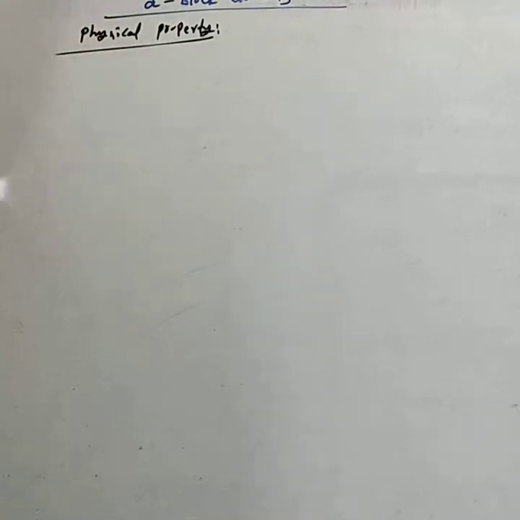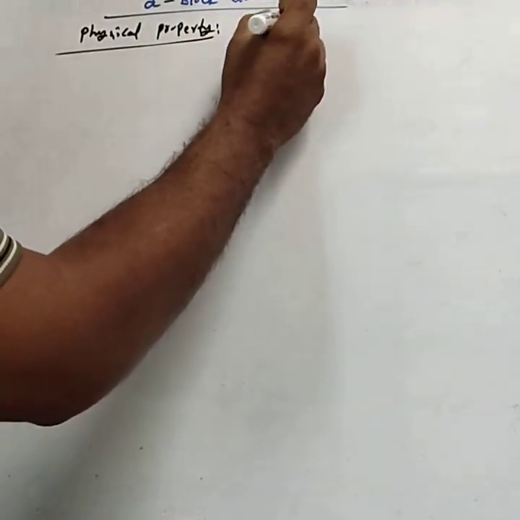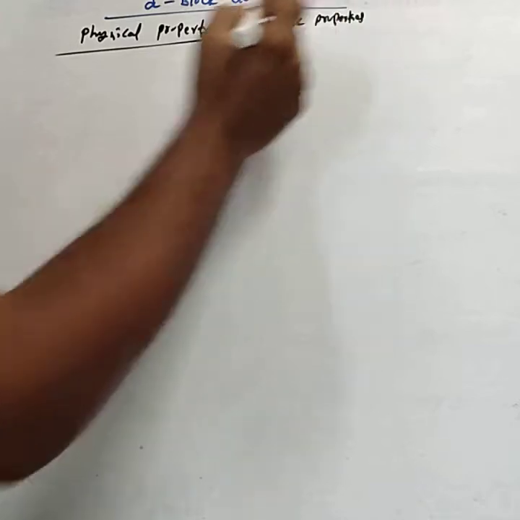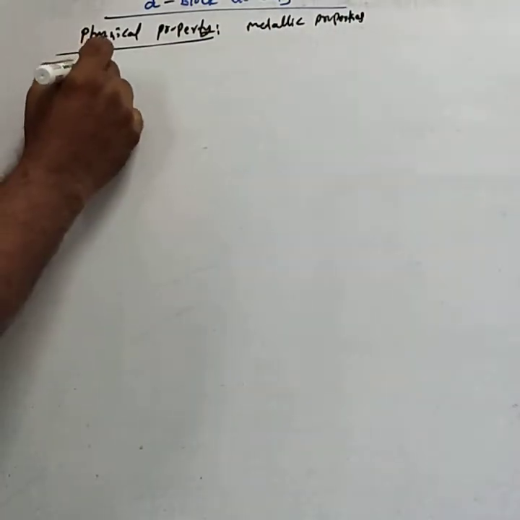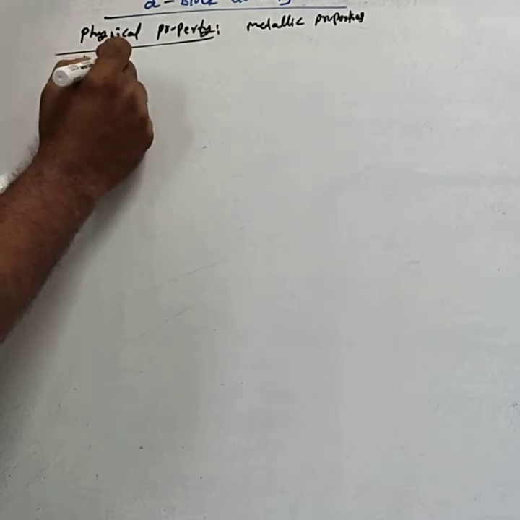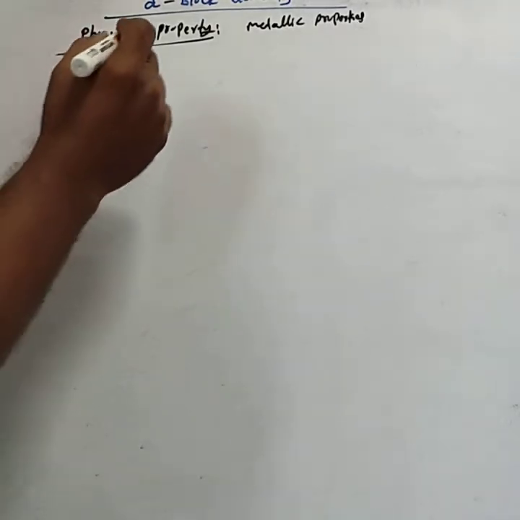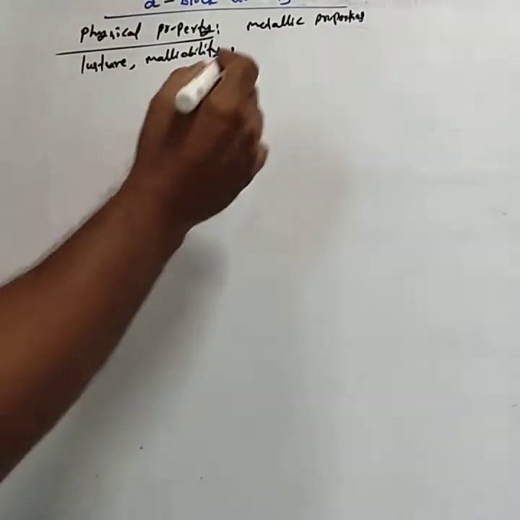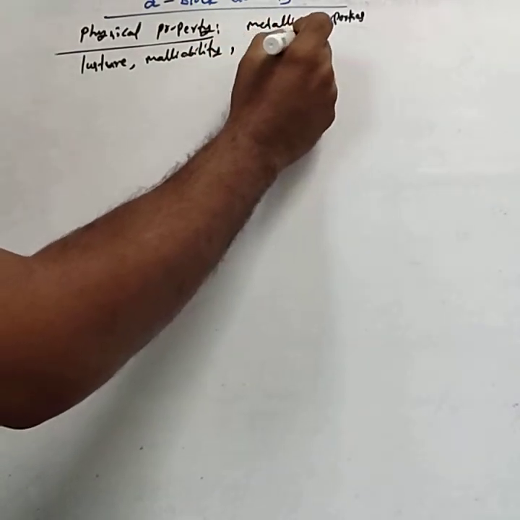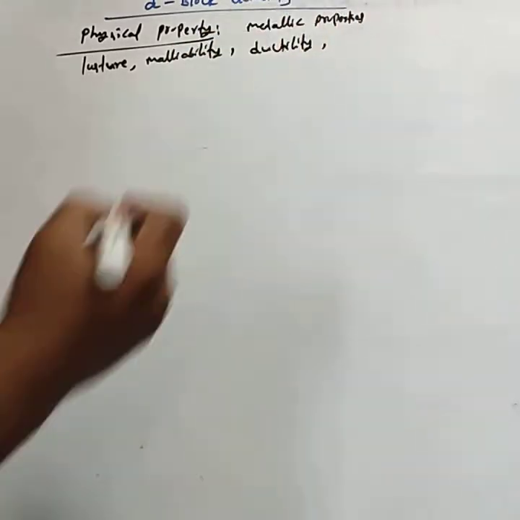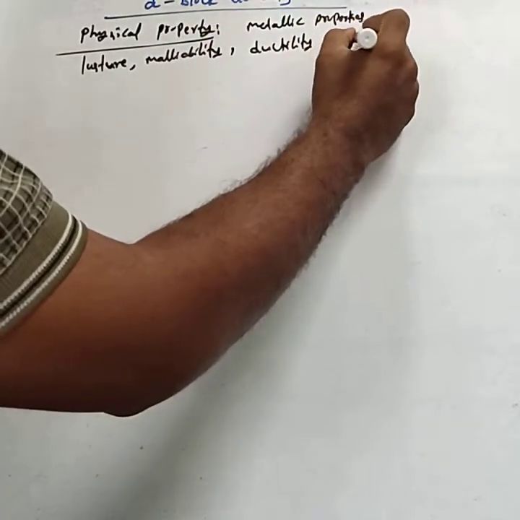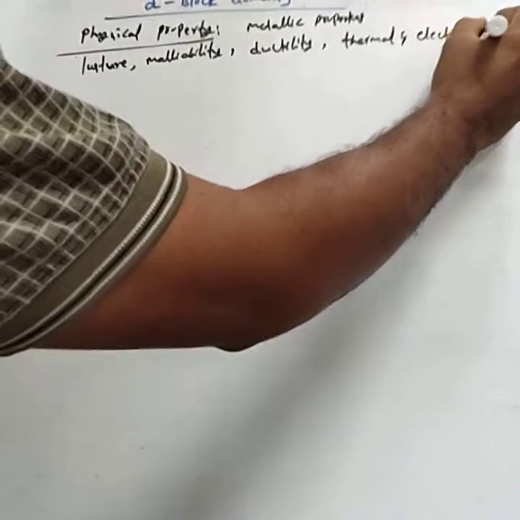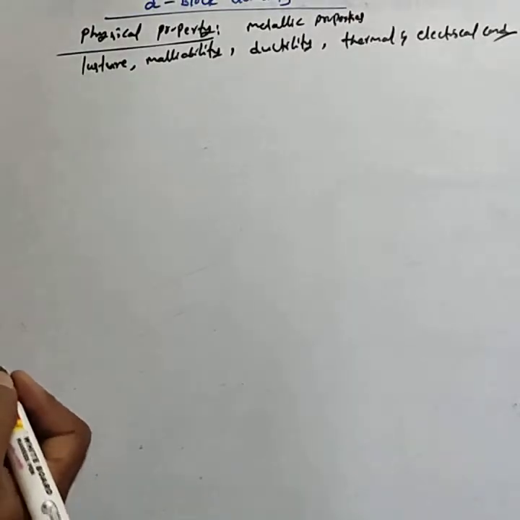These transition elements follow some metallic properties like metallic luster, malleability, ductility, thermal and electrical conductivity.